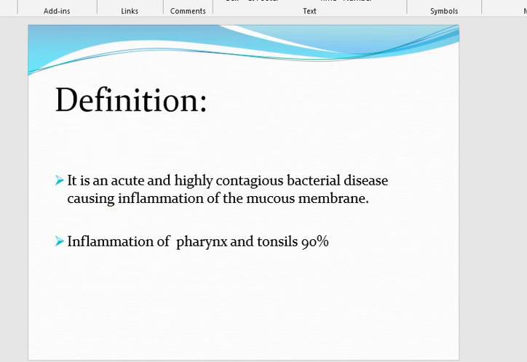Diphtheria is a highly contagious bacterial disease that involves the mucous membrane. It mainly involves the mucous membrane of the pharynx and tonsils in 90% of the cases, followed by nasal mucosa and larynx.